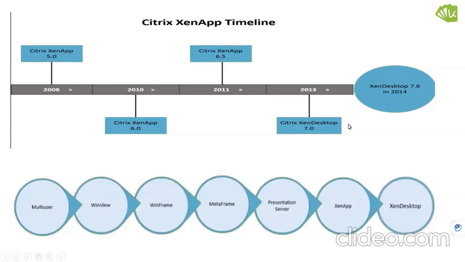And right now the current version is 7.19 LTSR. LTSR is nothing but Long Term Service Release. So here is the history: when it happened, what the first version was, and the current version is 7.19 LTSR.